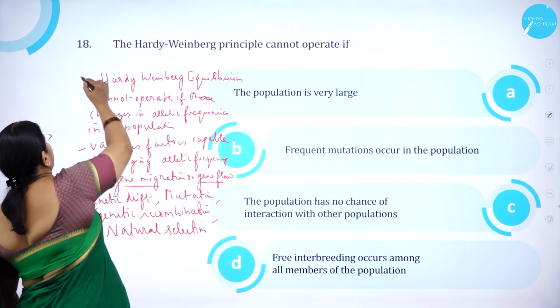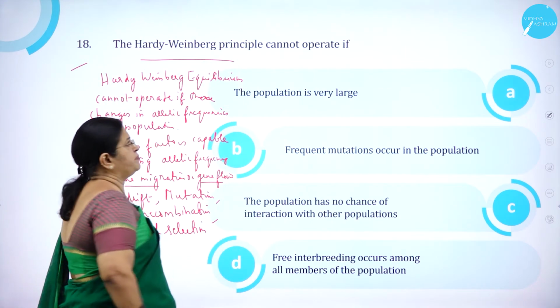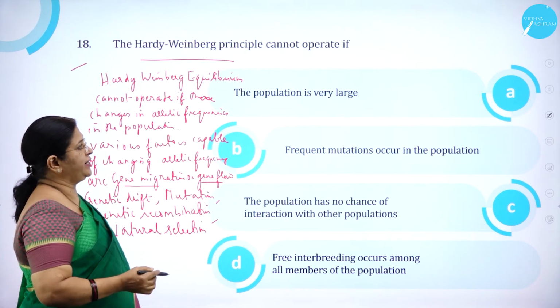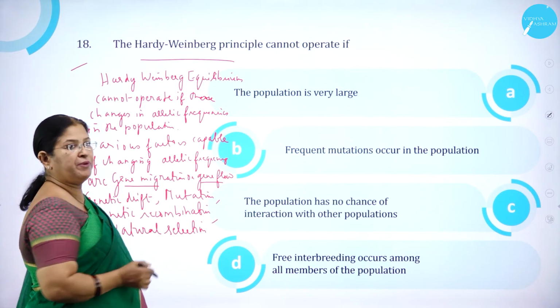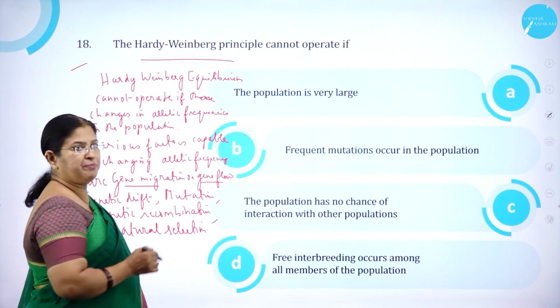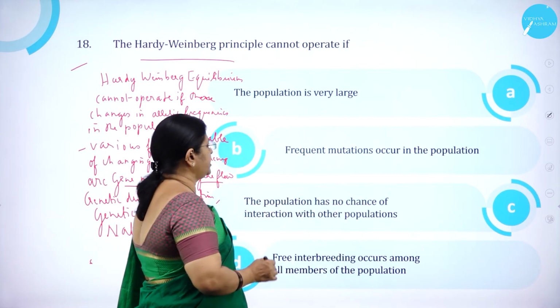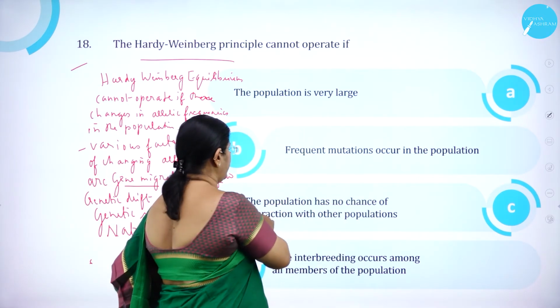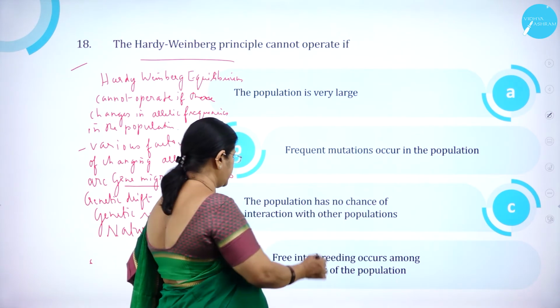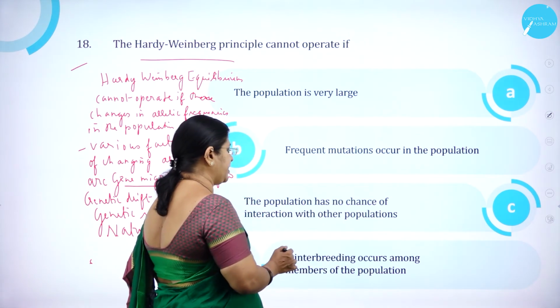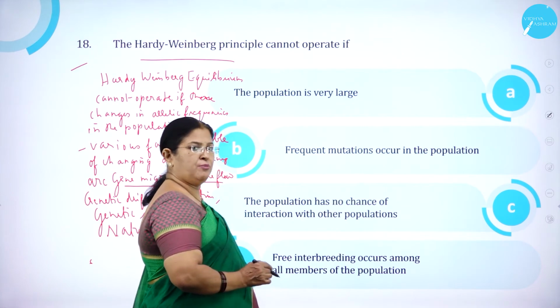Moving on to question number 18. The Hardy-Weinberg principle cannot operate. Option A, if the population is very large. Option B, frequent mutations occur in the population. Option C, the population has no chance of interaction with other populations. And option D, free interbreeding occurs among all members of the population.